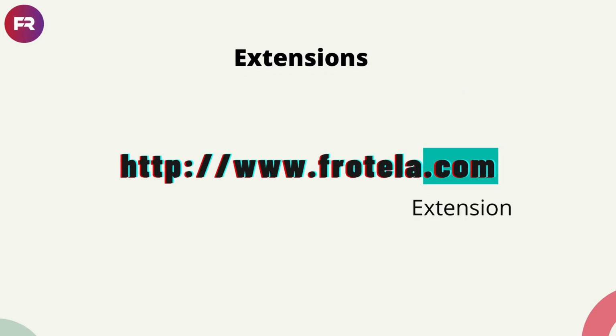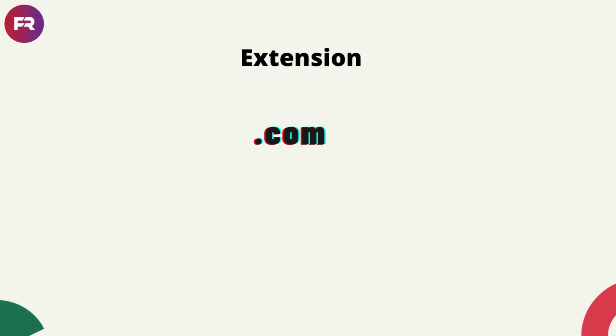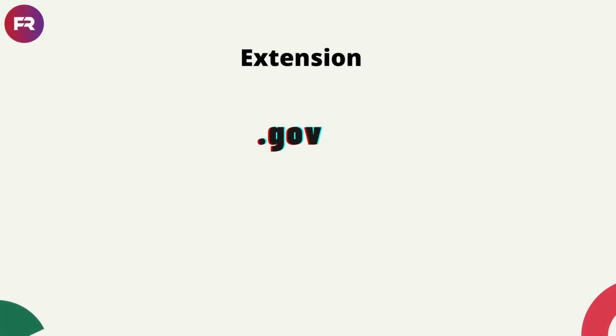For every website URL, we have extensions like .com, .org, .gov and many more. These are like add-ons for domain names. Here, .com represents universal websites. For every website which has .com extension, their services will be given to entire world. .org means organization website. These are non-profitable websites. .gov is government website like Passport, MeSeva and Aadhaar.